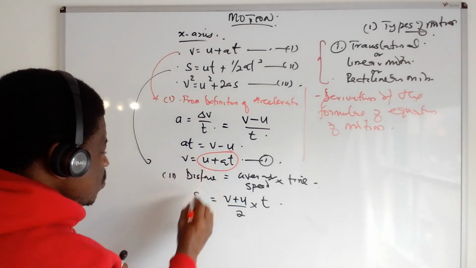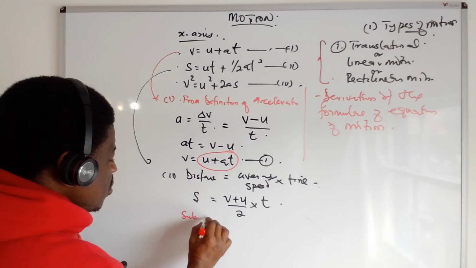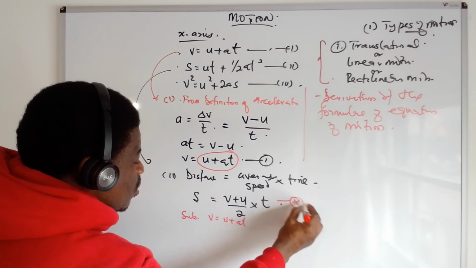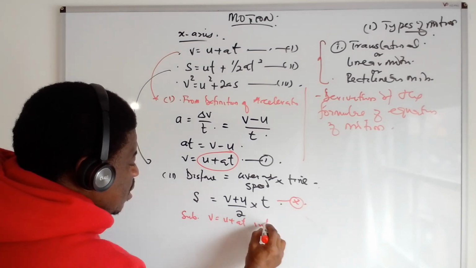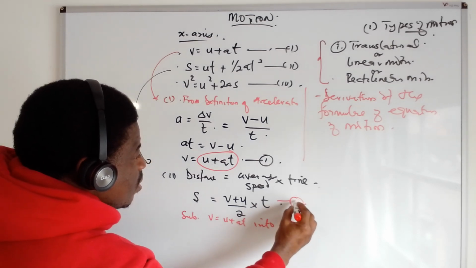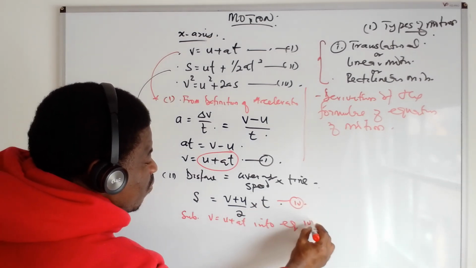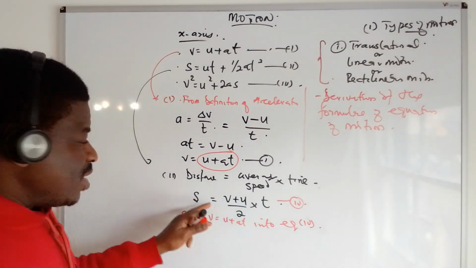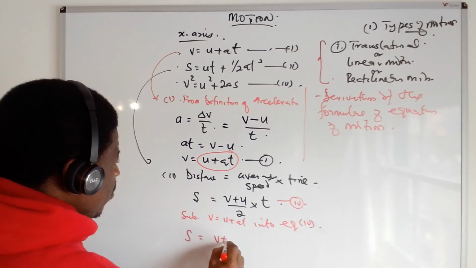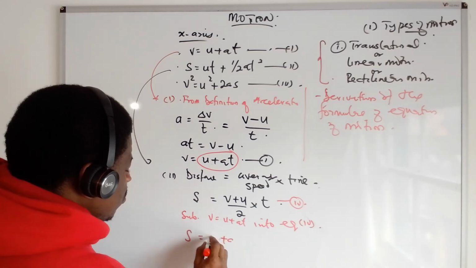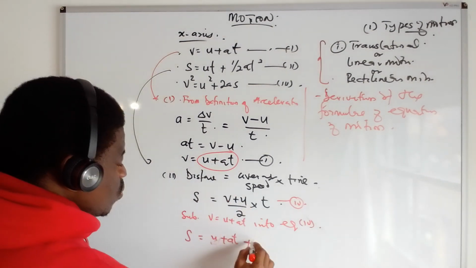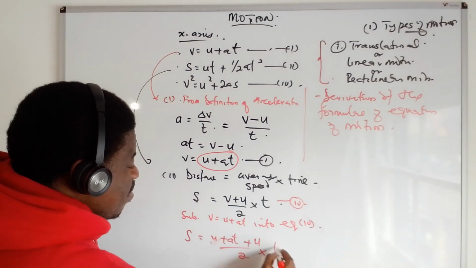So you substitute V, which is equal to u plus 80, into equation, let me put equation 4, into equation 4. So if you put that value now, you will now be seeing that S is what? V plus U, which is u plus 80, you know this V now, plus U over 2 multiplied by T.